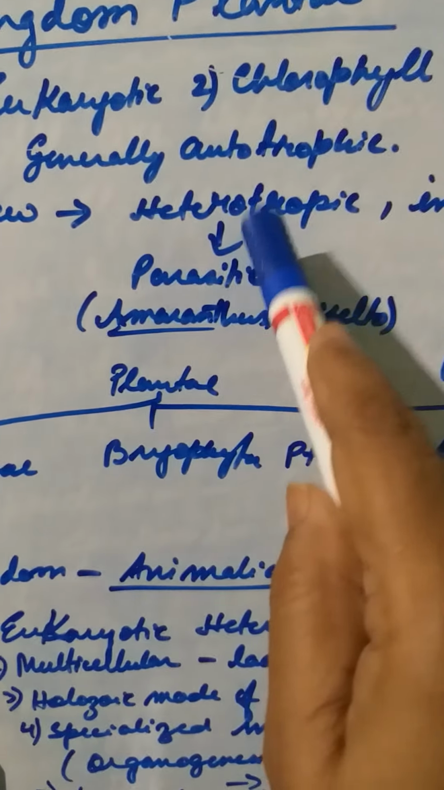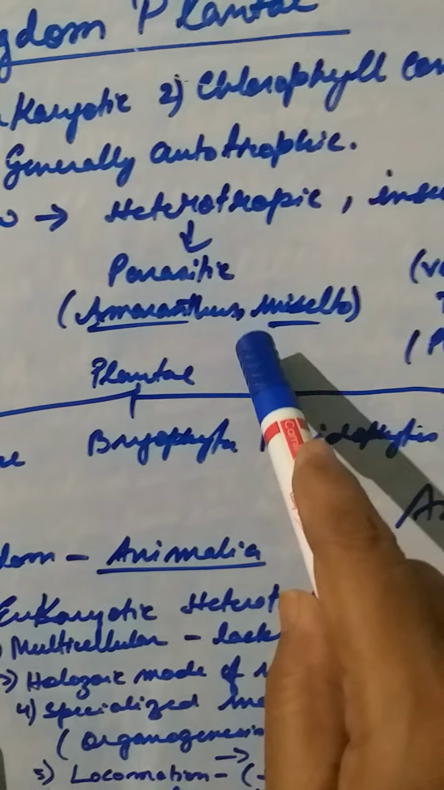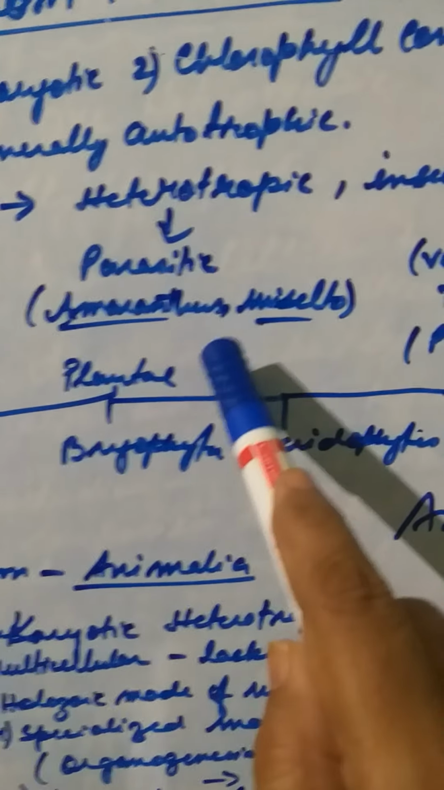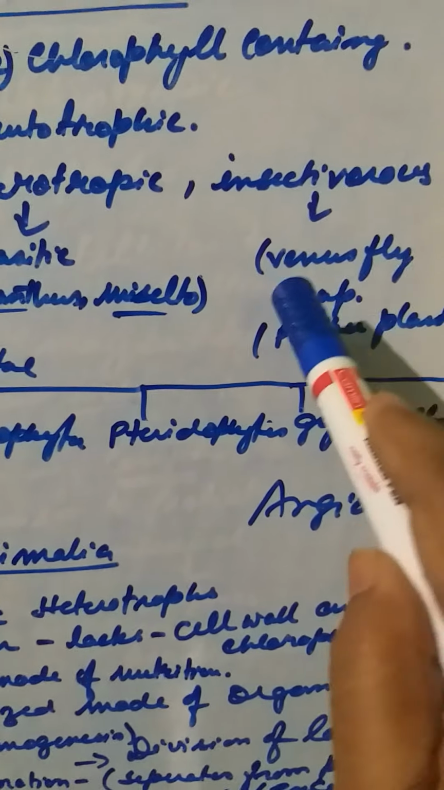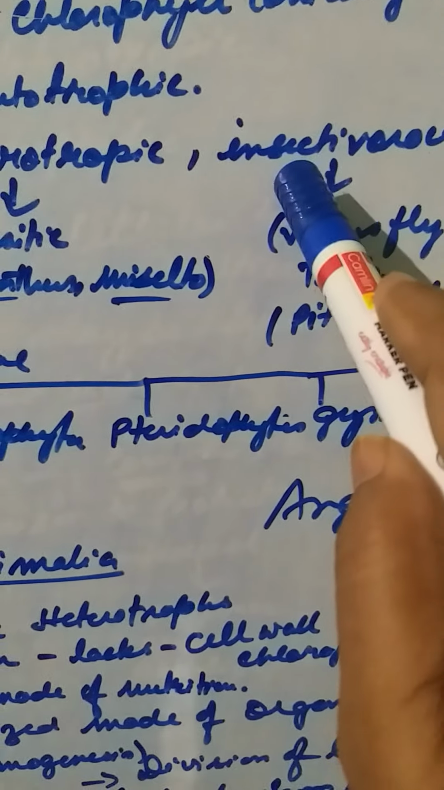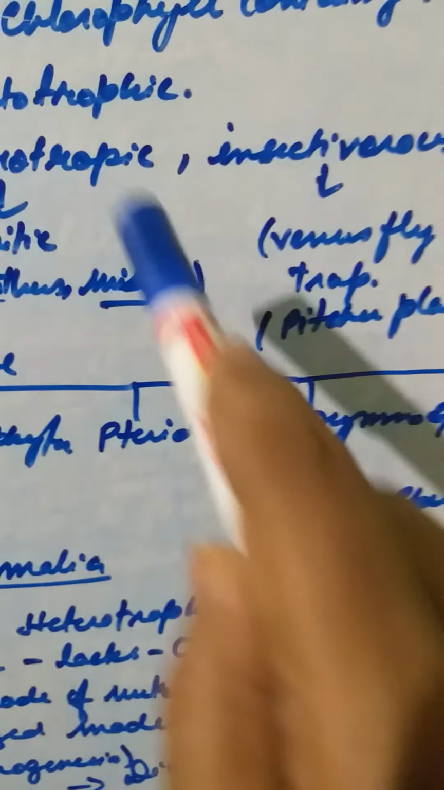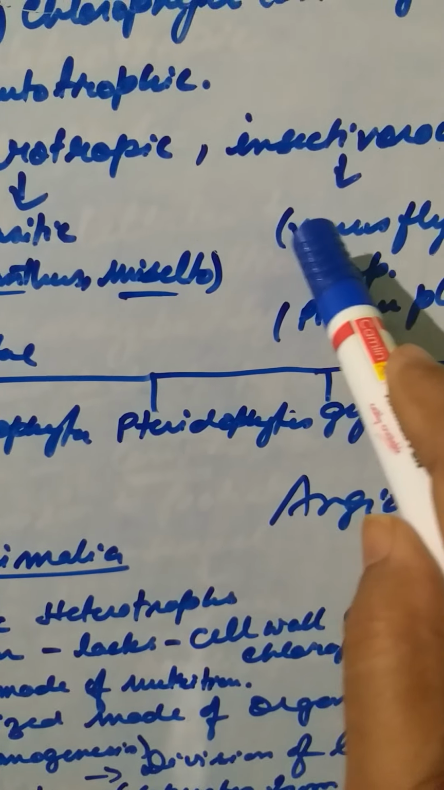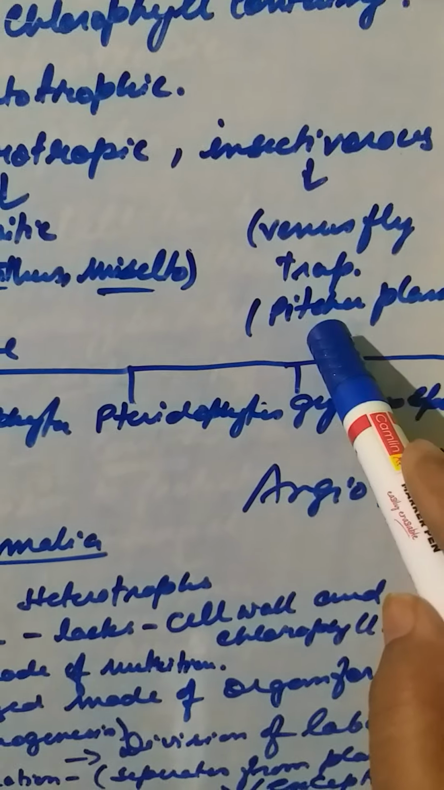Some are heterotrophic, that means they are either parasitic, that is Amanthus, mistletoe. Okay, they are parasitic, that means they grow on a different plant. And they are insectivorous. Now certain plants have a deficit in nitrogen, so they are insectivorous. They devour the insects and get the nitrogen content or protein from the animal. So the example is Venus flytrap or pitcher plant, Nepenthes, Sarracenia, sundew.